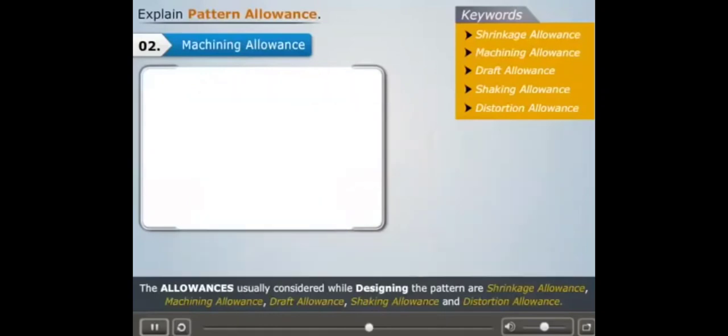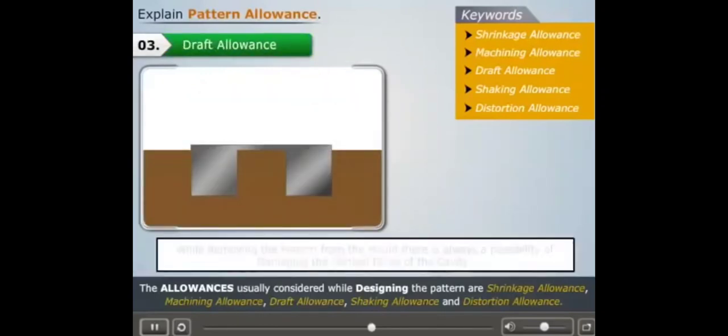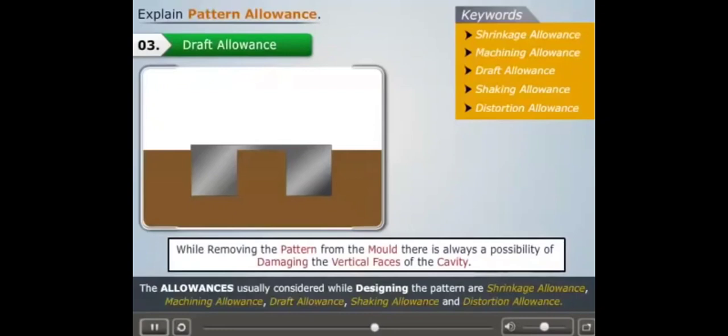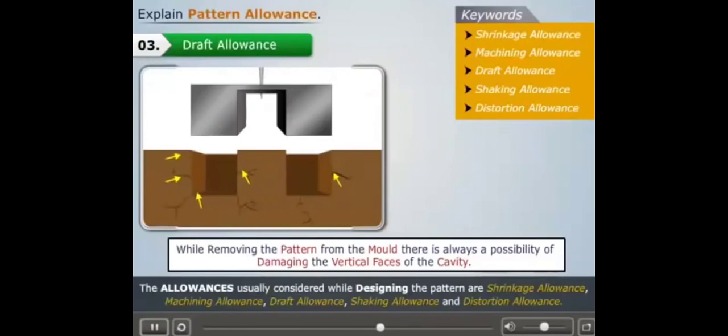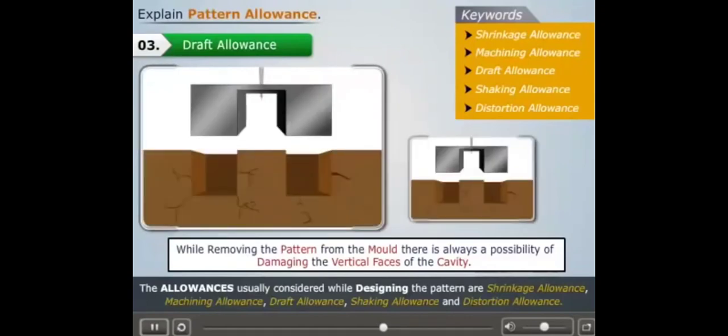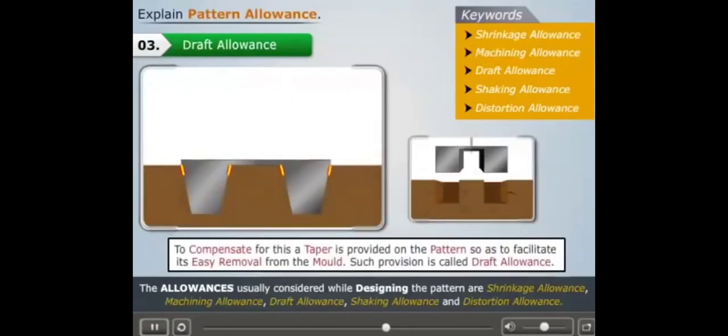Let us now understand what draft allowance is. While removing the pattern from the mold, there is always a possibility of damaging the vertical faces of the cavity. Therefore, to compensate for this, a taper is provided on the pattern so as to facilitate its easy removal.